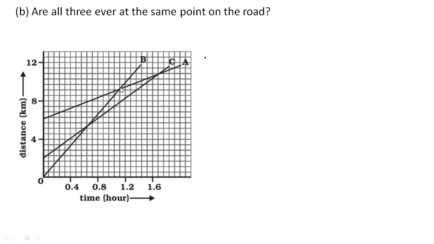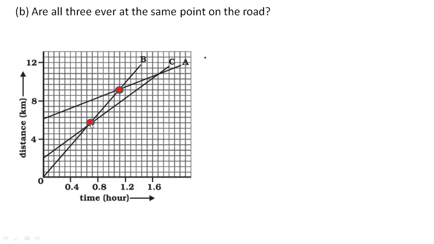Now you can see when we are comparing the lines, wherever there is an intersection, that means they were near to each other, they were at the same point. So how many intersection points do we have? We have generally three intersection points, this one, and this one. I have highlighted two for you, this one and this one. This one is also there, but we have just highlighted two. What is the meaning of this? This is the intersection of which lines? Line A and line B. So that means A and B were together at this particular juncture.